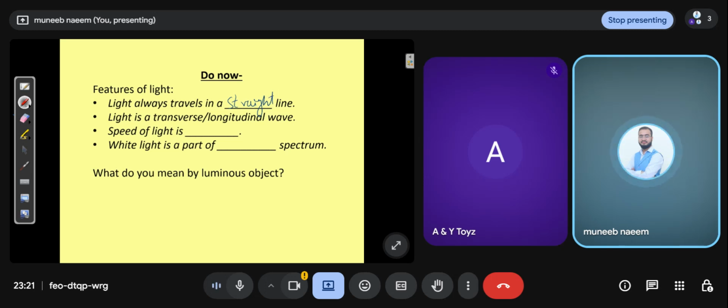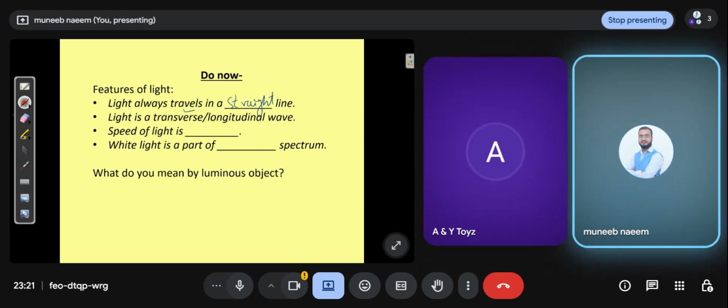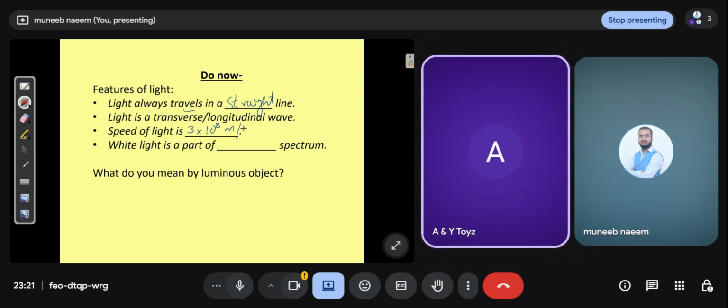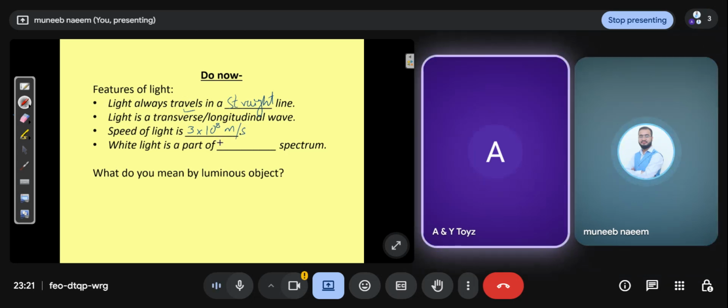Light is a transverse wave. Speed of light is 3 times 10 to the power 8 meters per second. White light is a part of the electromagnetic spectrum.